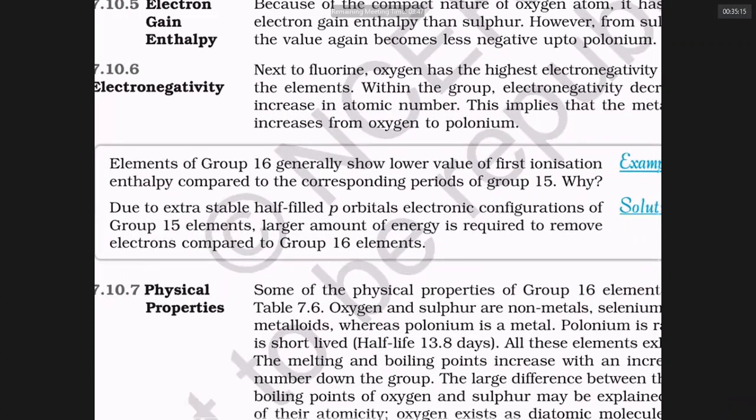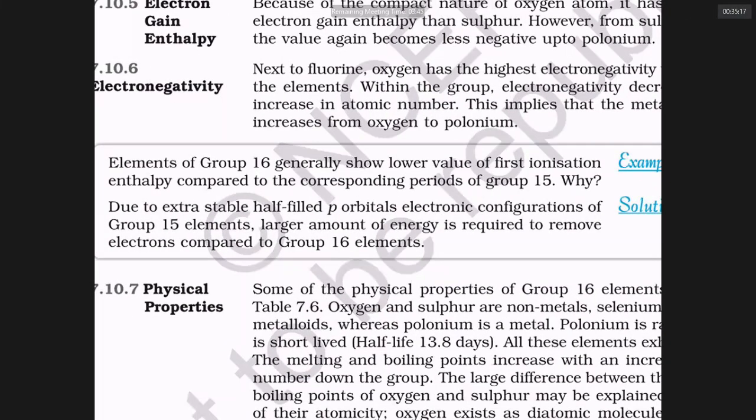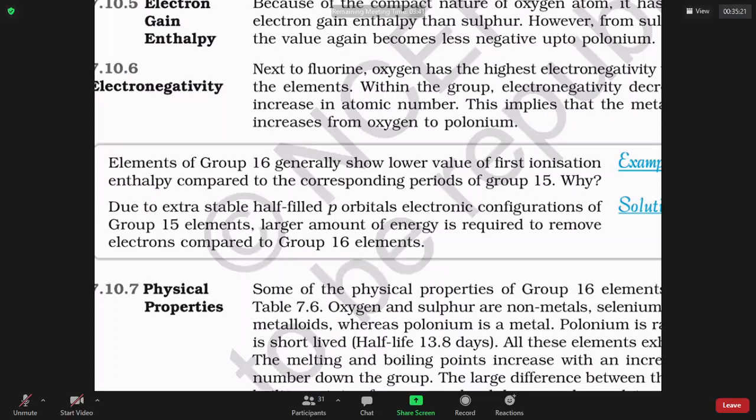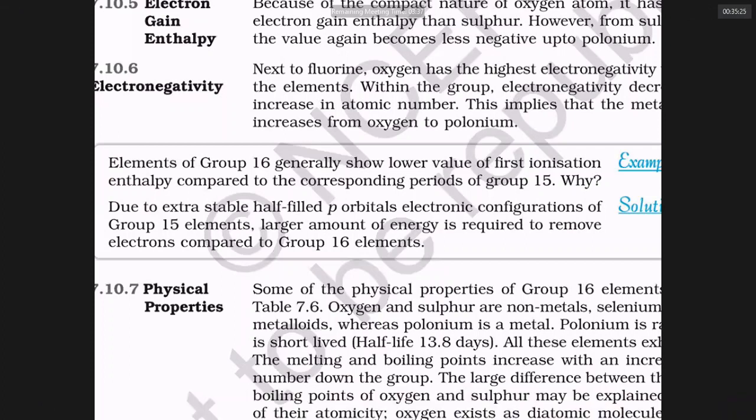Why do the 16th group elements, oxygen and sulfur, have lower ionization energy than the neighboring 15th group elements, nitrogen and phosphorus? Because 15th group elements like nitrogen and phosphorus have exactly half-filled p orbitals. They are very stable. They require higher energy for loss. Yes, sir. So the 16th group elements have an extra electron, which can be easily removed.